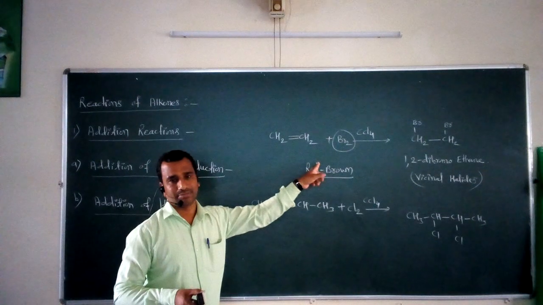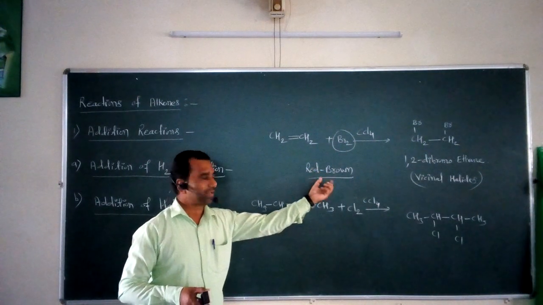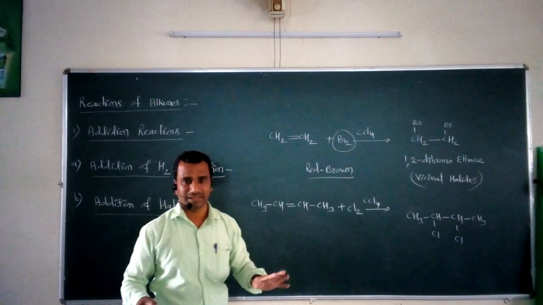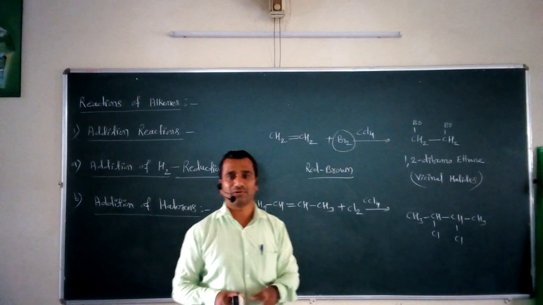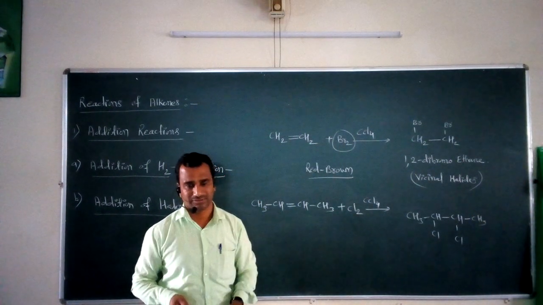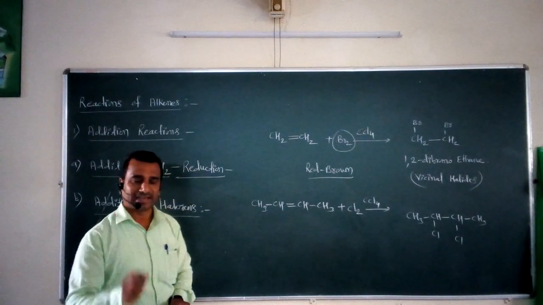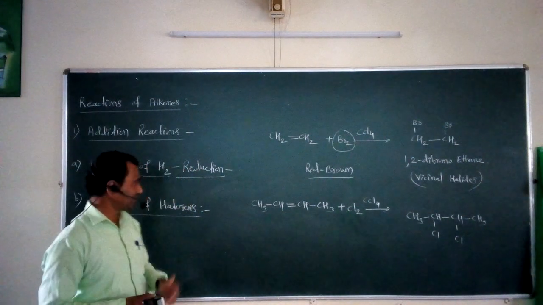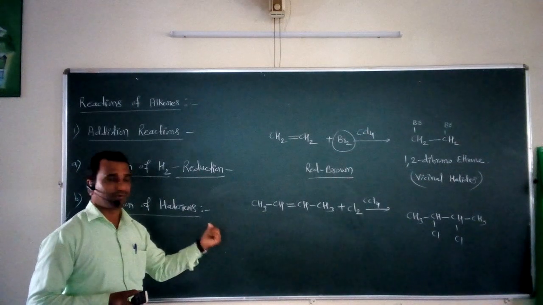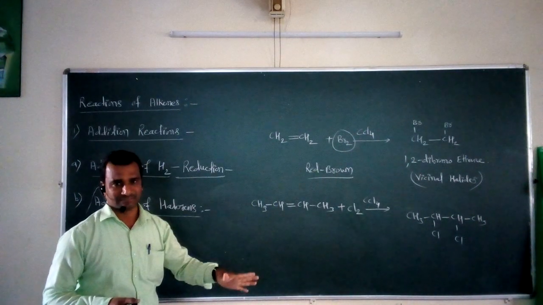Then and only then does the red brown color of bromine disappear. So this is one of the confirmatory tests for the carbon double bond carbon. Okay, so this is the second type of addition reaction given by the alkenes, called the addition of halogens for the formation of vicinal halides. This is a second important reaction of these alkenes.